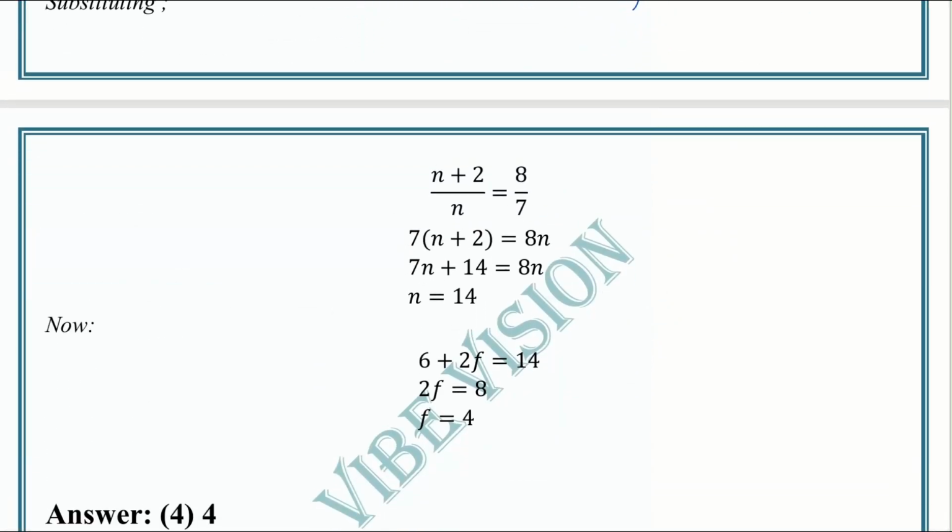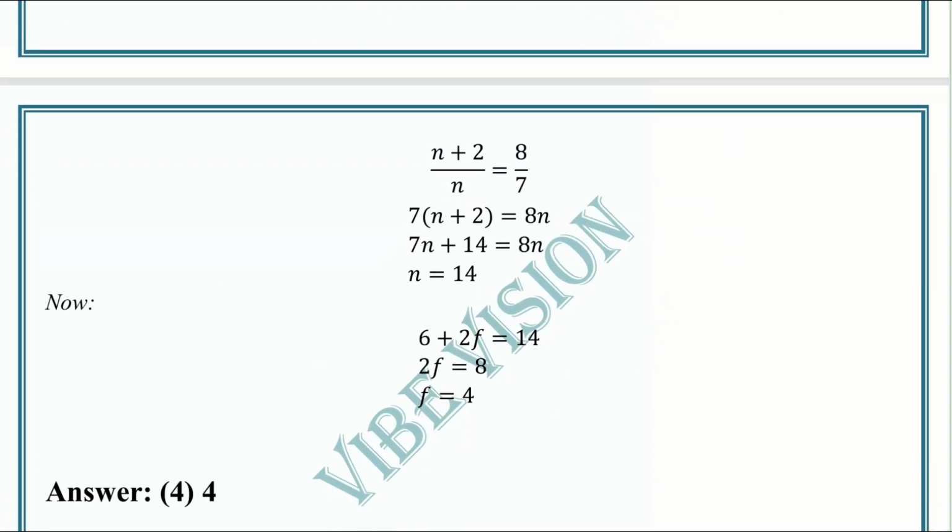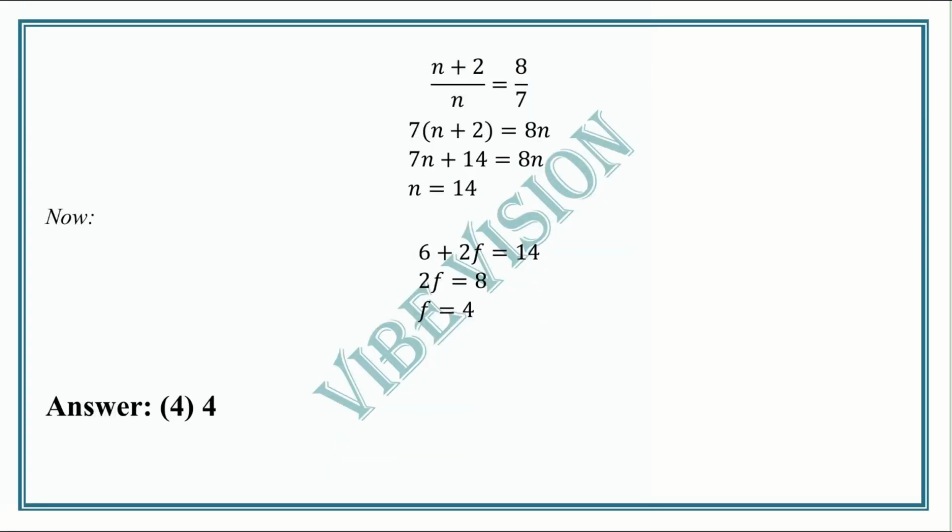So I have solved this. I know my pen is not working properly, that's why I have written it with the keyboard. So let's get into the question. (n plus 2) by n is equal to 8/7. Then we can cross multiply like this. I know you are preparing and applying for NEET, so you know these basic mathematical operations. Then we get n equal to 14.